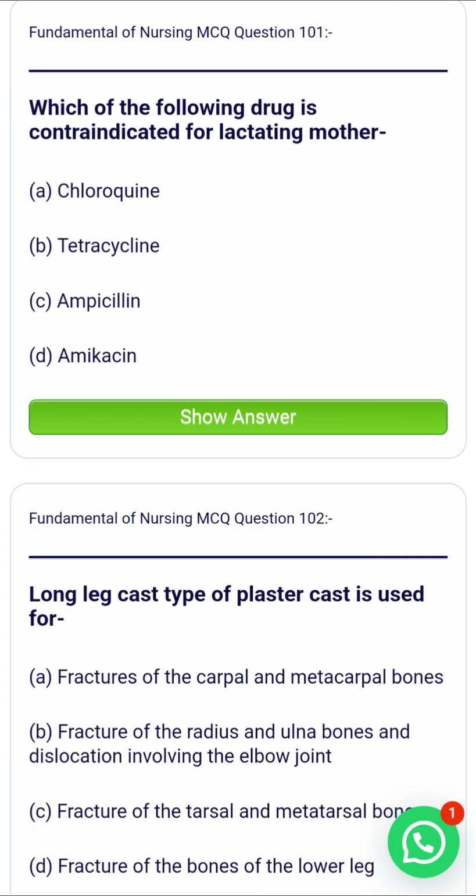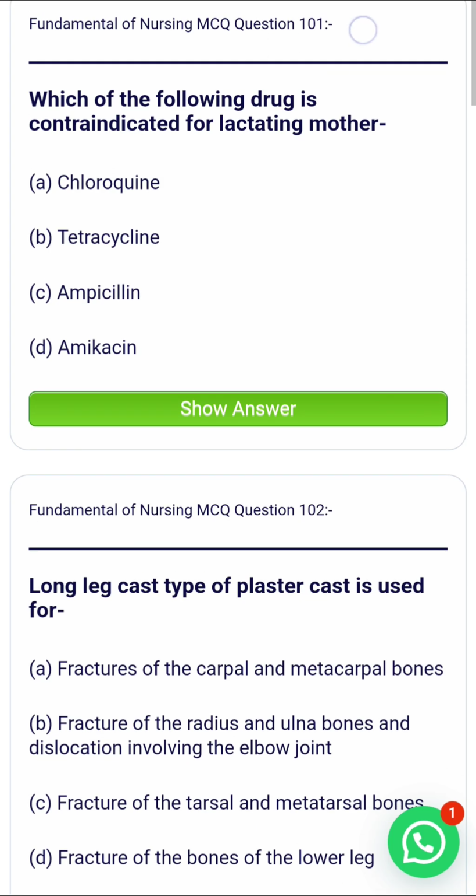Test your knowledge, sharpen your skills, and get ready for your exams with today's quick questions. Let's begin. That is question number 101.